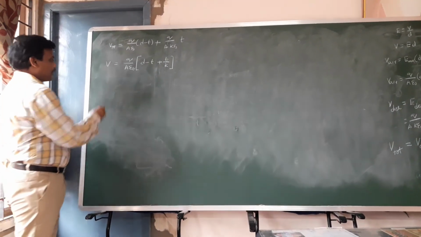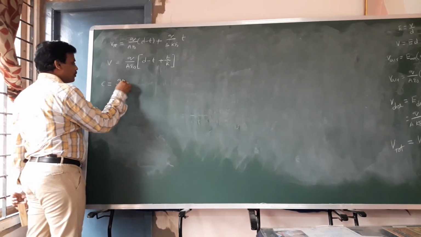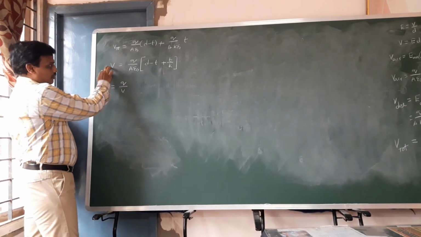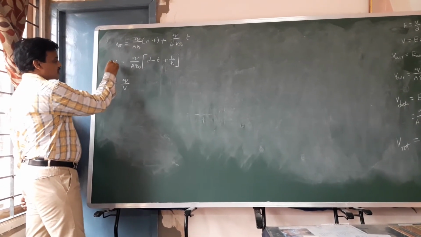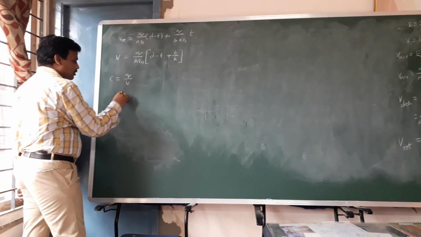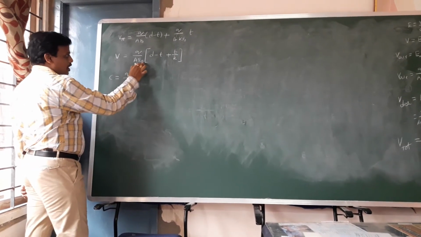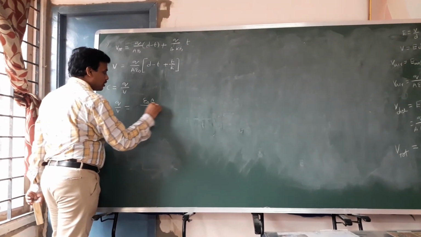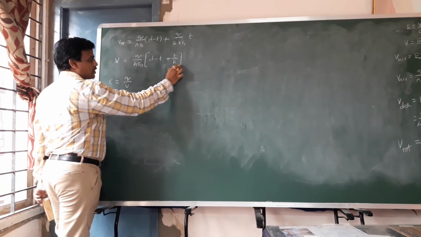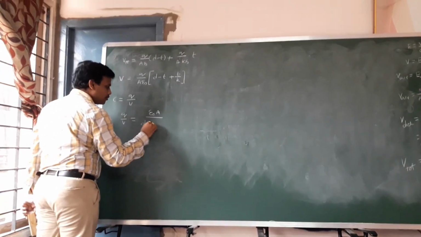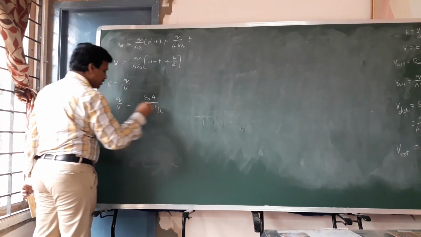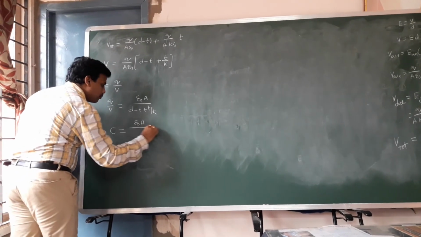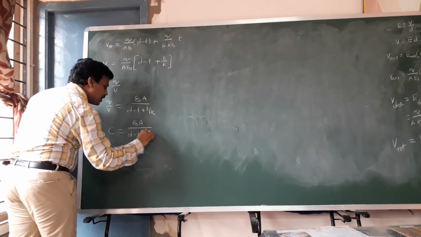The basic expression for capacitance is C is equal to Q by V. From this equation, V comes to the denominator side, so Q by V is equal to epsilon naught A in the numerator, and the total term D minus T plus T by K in the denominator. Q by V is nothing but capacitance. C is equal to epsilon naught A by D minus T plus T by K.